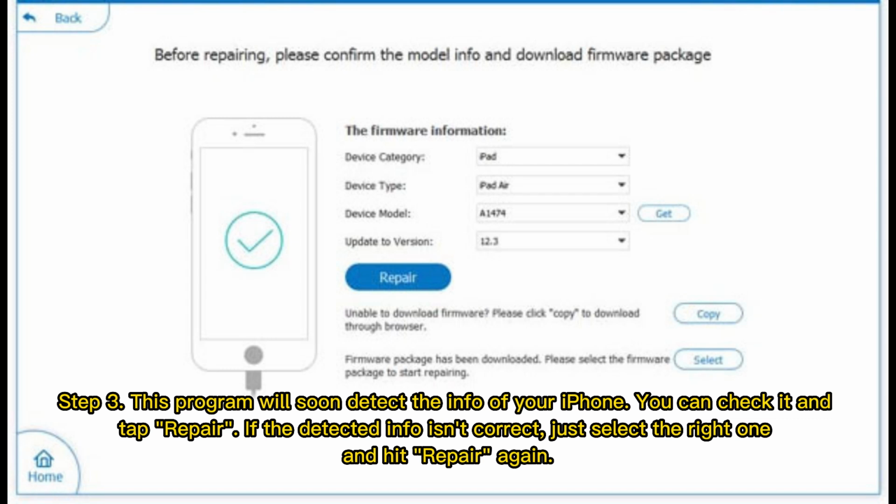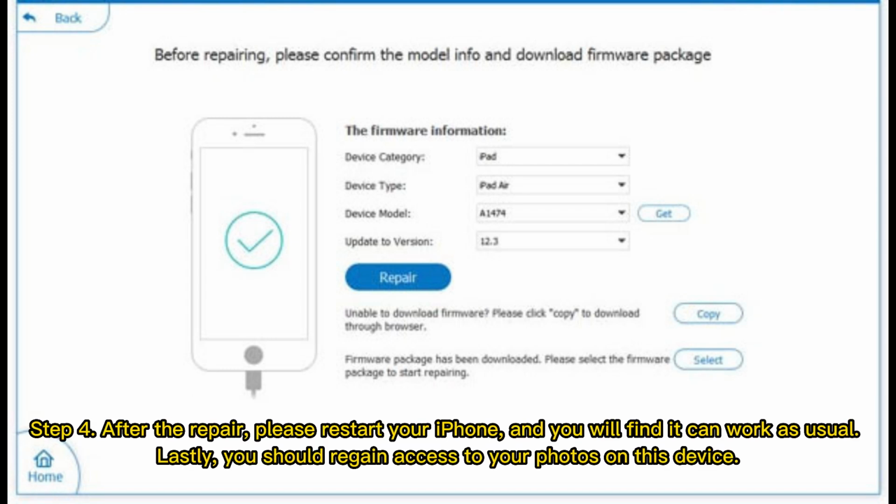You can check it and tap Repair. If the detected info isn't correct, just select the right one and hit Repair again. Step 4. After the repair, please restart your iPhone and you will find it can work as usual. Lastly, you should regain access to your photos on this device.